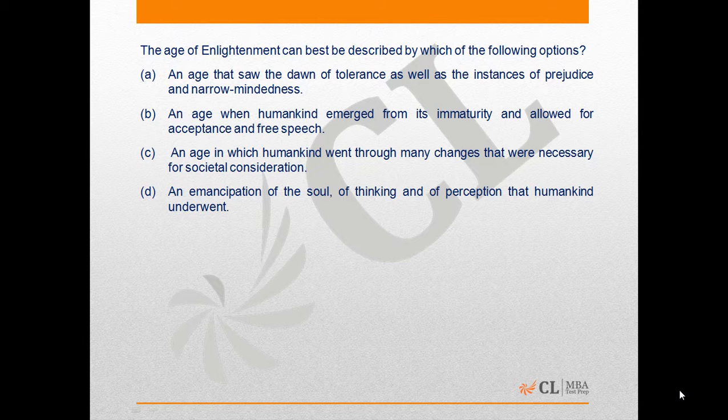Option B says the age when humankind emerged from its immaturity and allowed for acceptance of free speech. This is correct as it can be found in the second paragraph where the three stages are described. Through the discussion of the stages, the author has very clearly said that humankind emerged from immaturity and allowed acceptance and freedom of speech. Hence option B can be the correct answer.